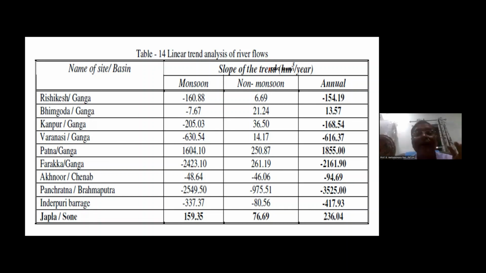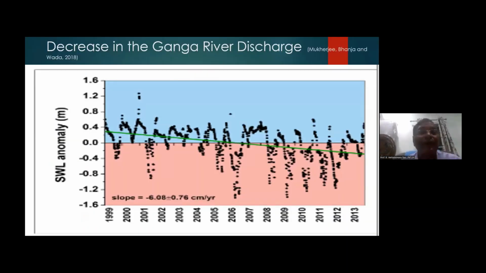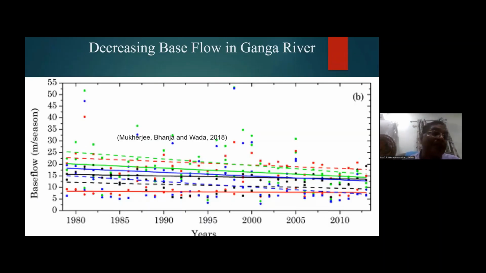Surface water and groundwater are connected. So this is the recent graph worked out by one of our colleagues: static water level anomalies. You can see a decrease in Ganges river discharge, Mukherjee and Bhanja and others. So groundwater level decrease is also seen in such a big basin like Ganga. And the same way, base flow is also getting reduced. Now, why are these rivers getting lesser base flows and even drying up sometimes, particularly peninsular rivers, not Ganga?